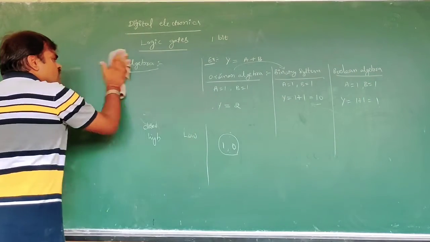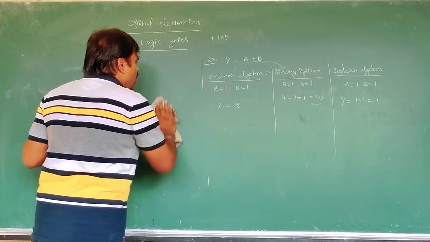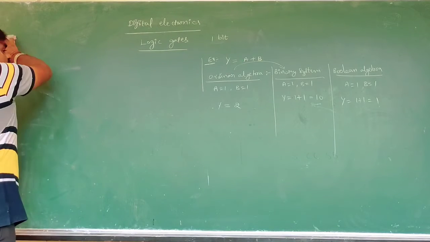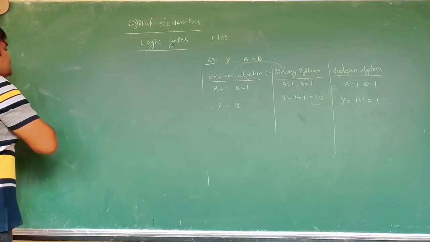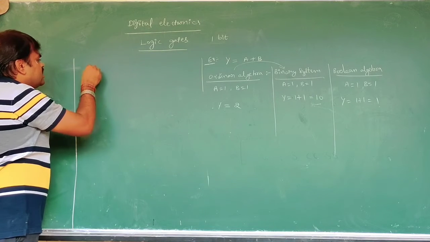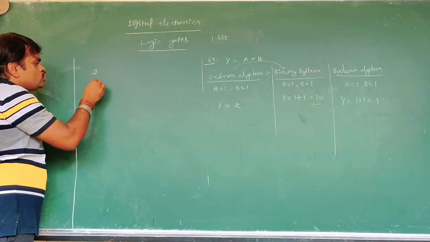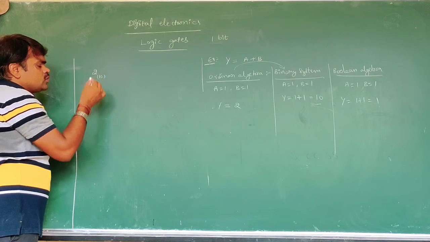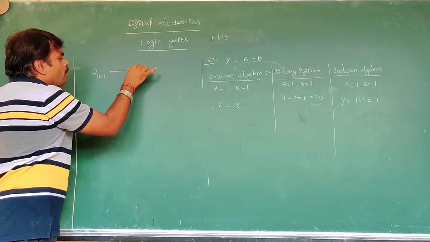Now here, for example, an ordinary system means the decimal system. We can take 2 as the decimal number, and it is converted into the binary system.